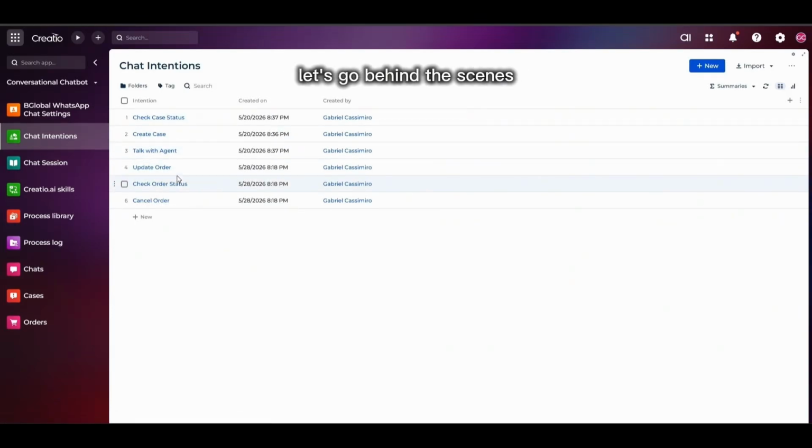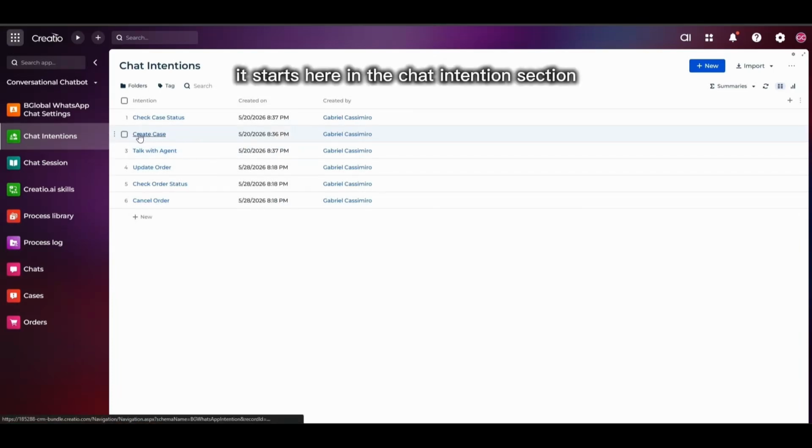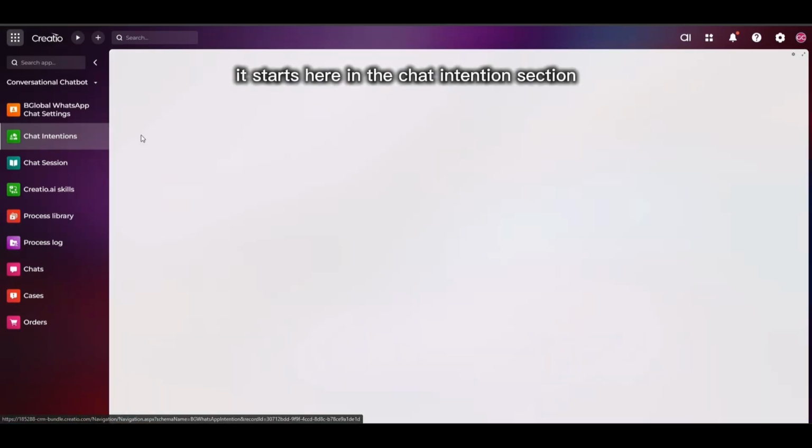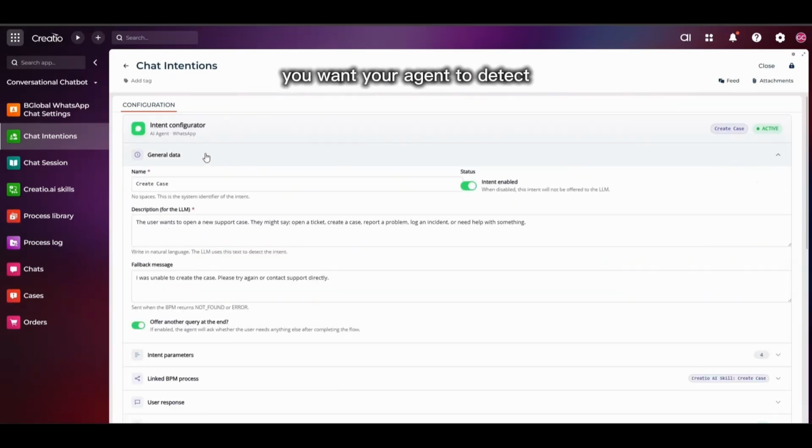Let's go behind the scenes, because the most interesting part is how easily you can make this agent your own. It starts here in the Chat Intentions section. This is where you define the intentions you want your agent to detect, and it's completely no-code. To make that possible, we built an intuitive custom component.